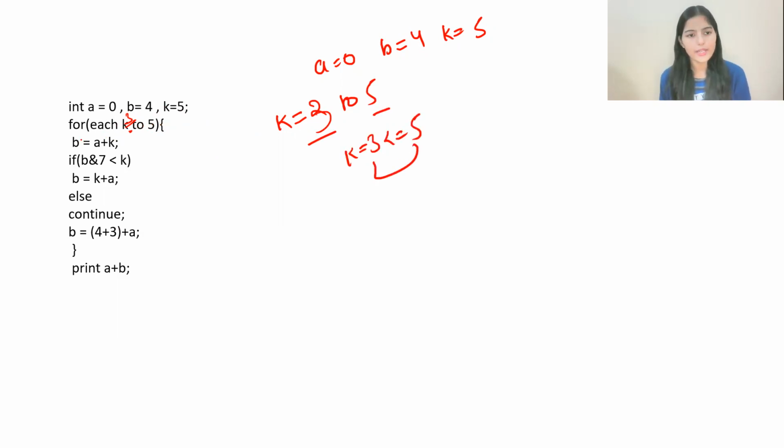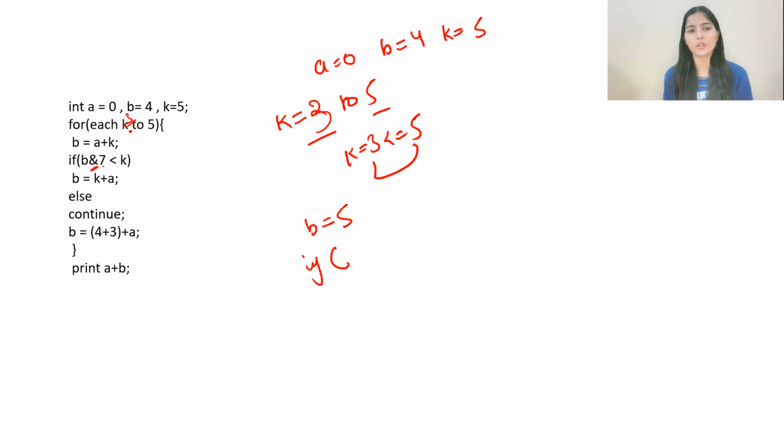Now in this loop what we are doing is B equal to A plus K. So first of all, we are updating the value of B as A plus K. So A value is what? 0. K value is what? 5. So B value will be 5. Now we are checking that if B bitwise AND.